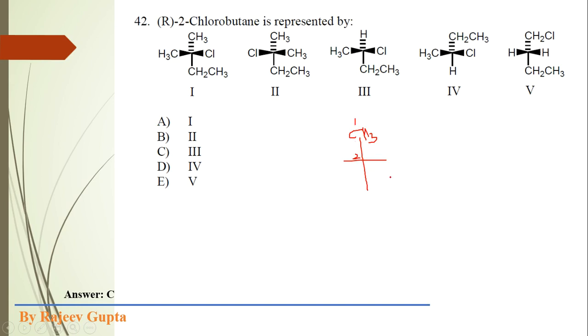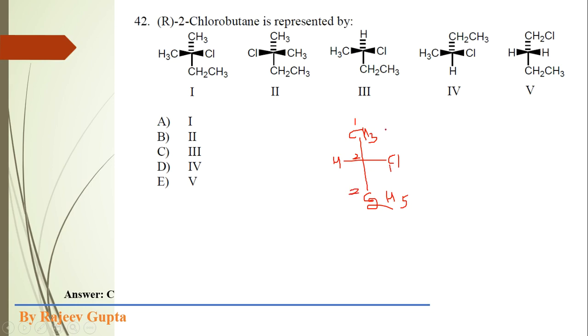At position number 2 the chlorine atom is present, also a hydrogen atom, and this is C2H5. So first of all we check if it is R or S.